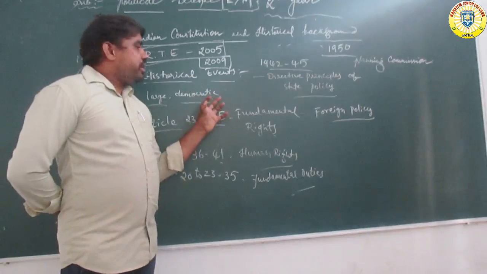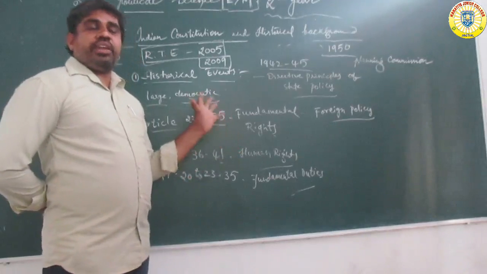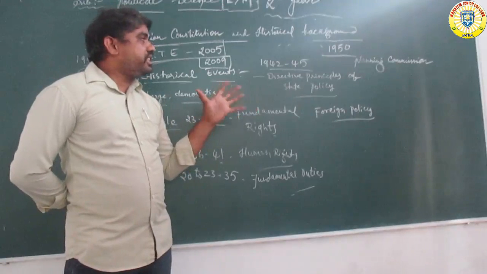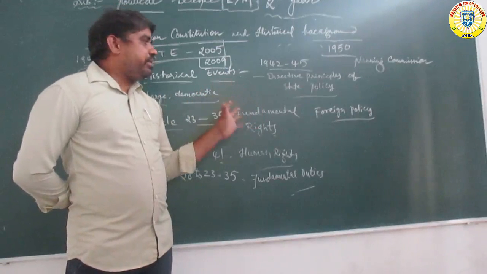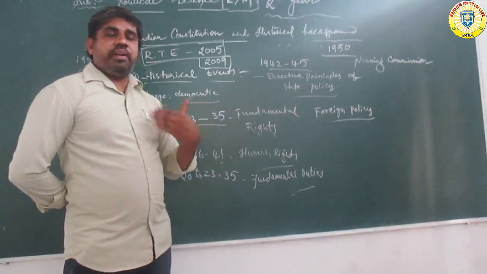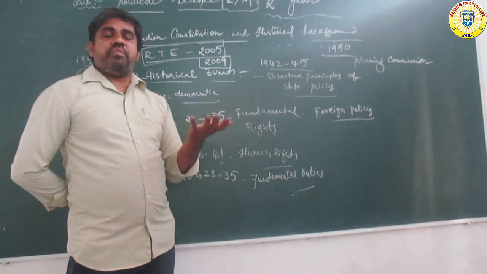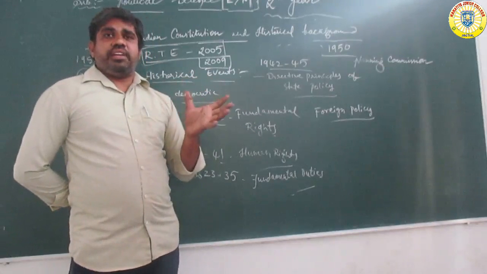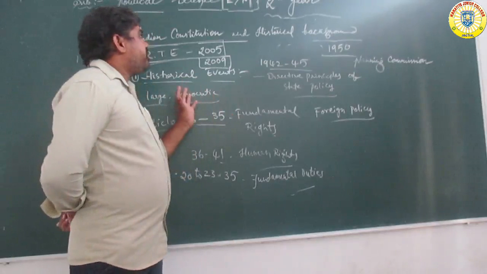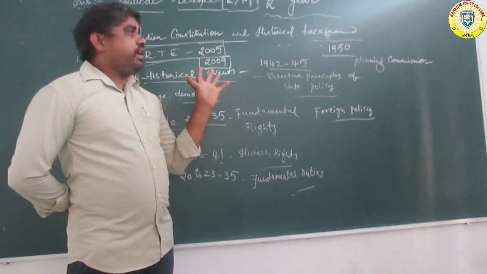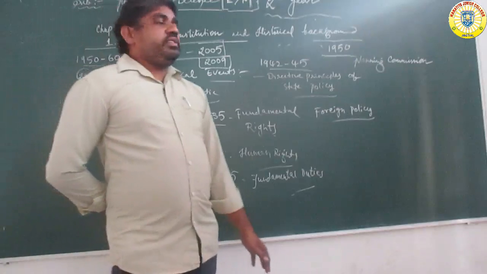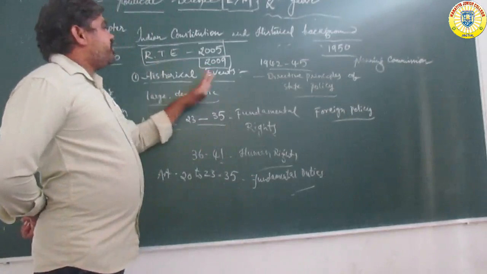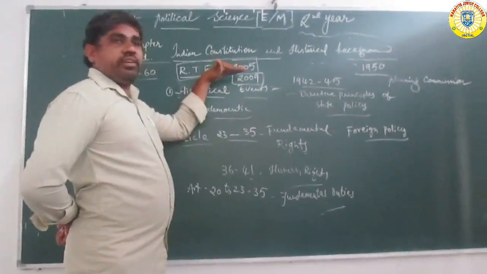Next, foreign policy, announcement of the new economic policies, planning commission, foreign exchange items, principles of state policy, and some important fundamental rights and fundamental duties. And next, some articles and schedules. These are the permanent parts of the constitution. This is the main important part of the conclusion about the historical background. And next, the constitution parts.